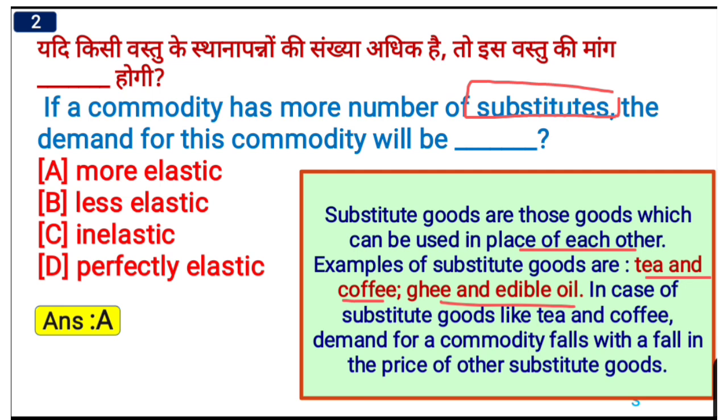In case of substitute goods like tea and coffee, demand for the commodity falls with the fall in the price of the other substitute goods. So here it is asked that, for example, we have some commodity, if the commodity has more number of substitutes, then the demand of the commodity will be more elastic.